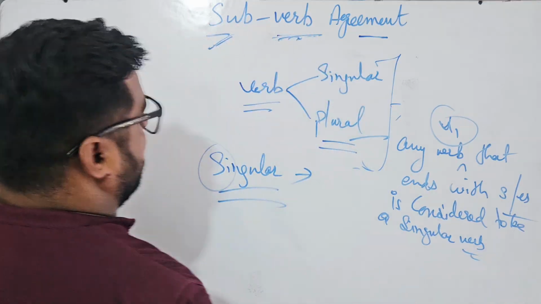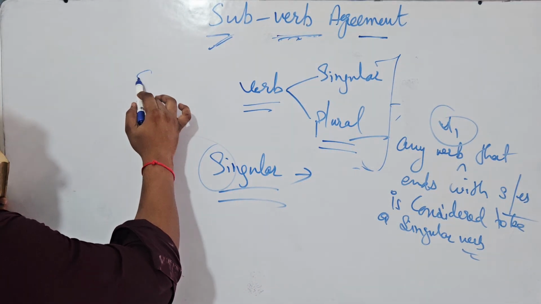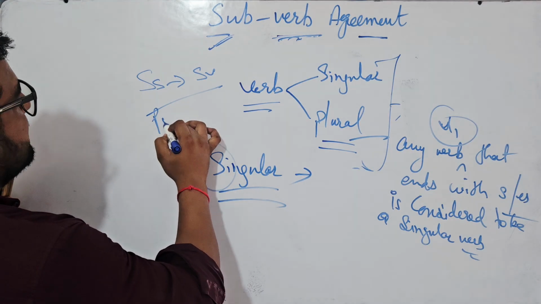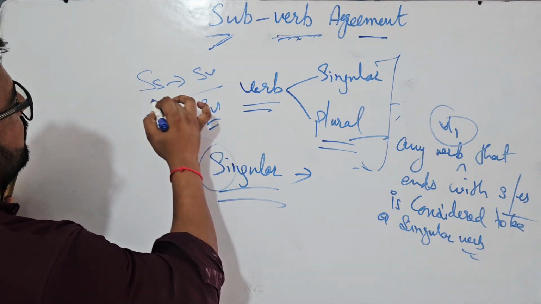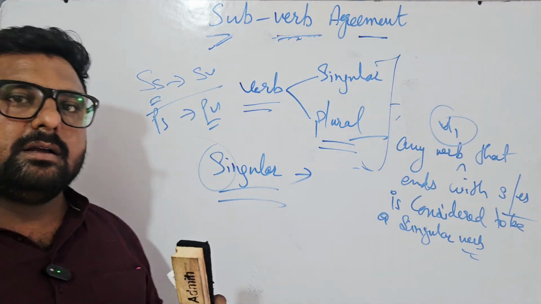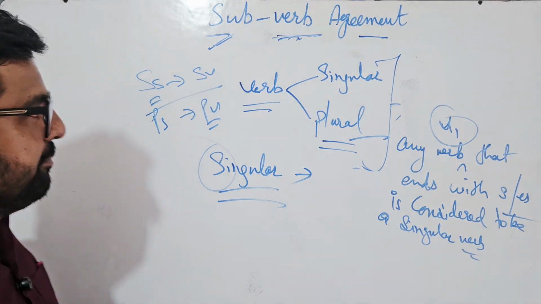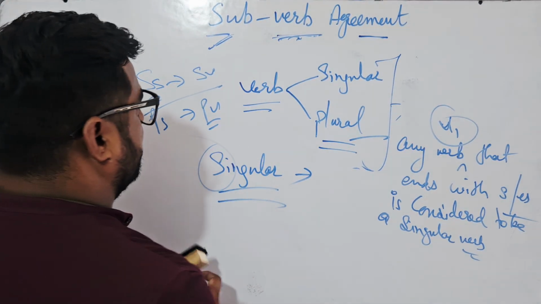Again, singular subject, singular verb, plural subject, plural verb.